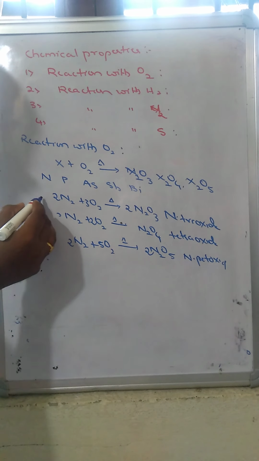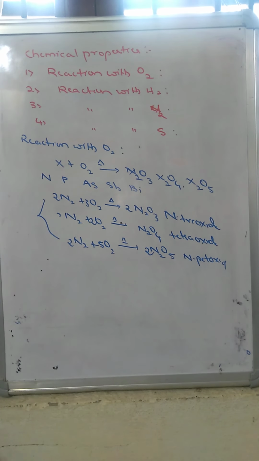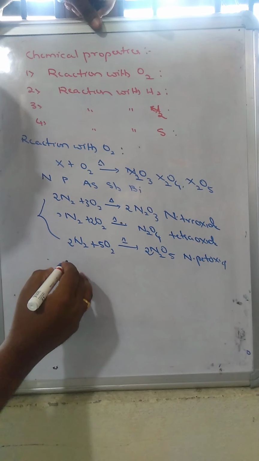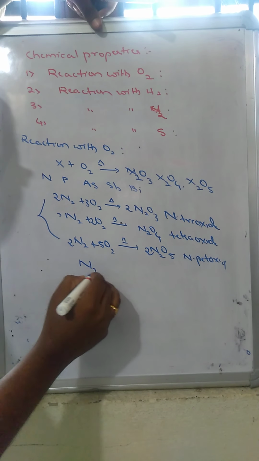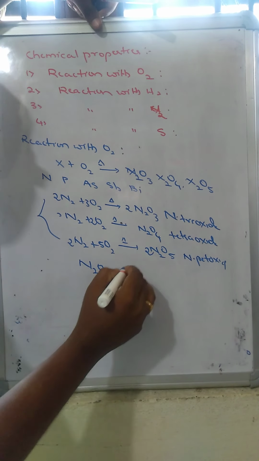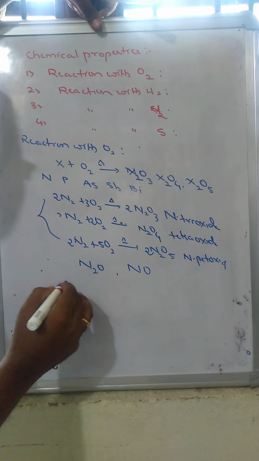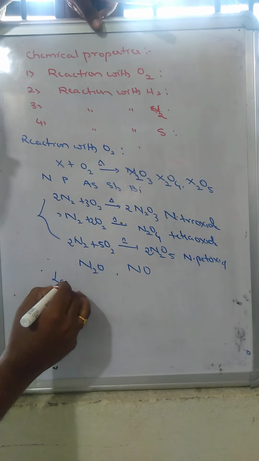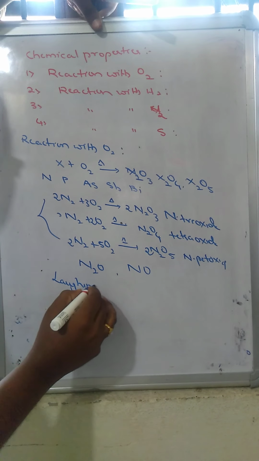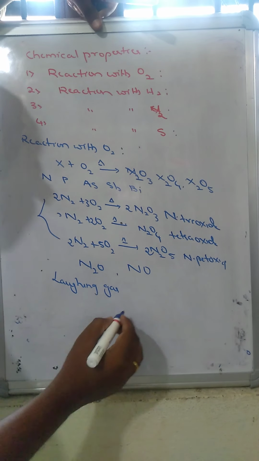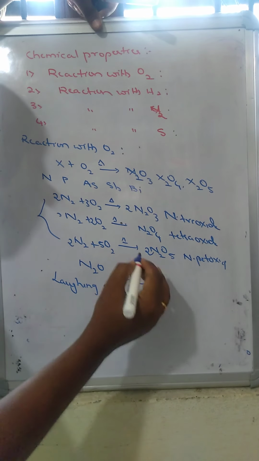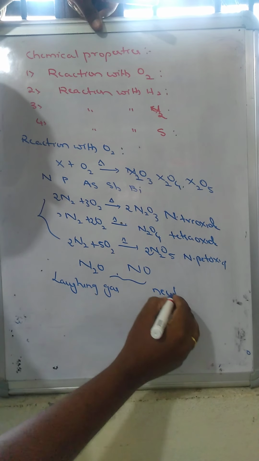So nitrogen majorly forms 3 types of oxides, and another 2 types of oxides can also be formed: nitrous oxide and nitric oxide. Nitrous oxide is called laughing gas. Both of these are neutral oxides.